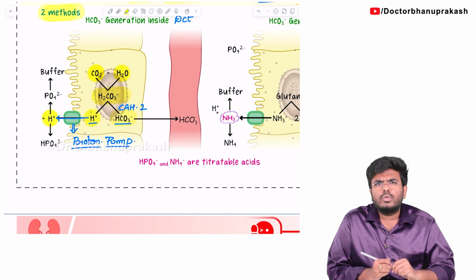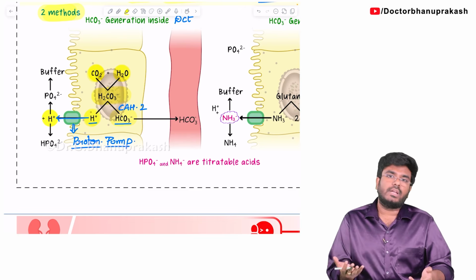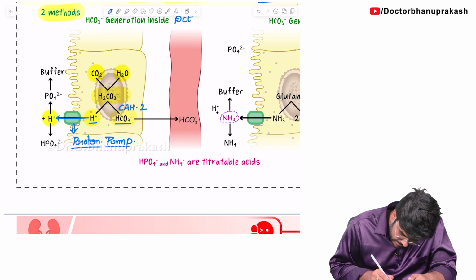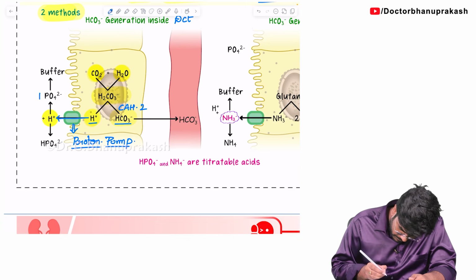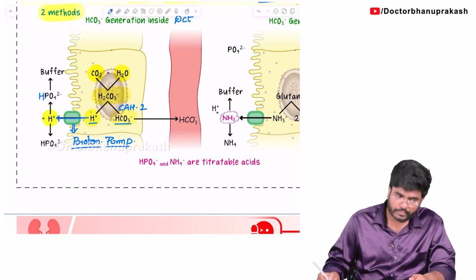Now tell me, do you want to keep this H+ in the urine? Do you want to keep this acid in the urine? No, we don't want it, because it can lead to severe urinary acidification that can damage the nephrons. So in the urine there is phosphate, HPO4.